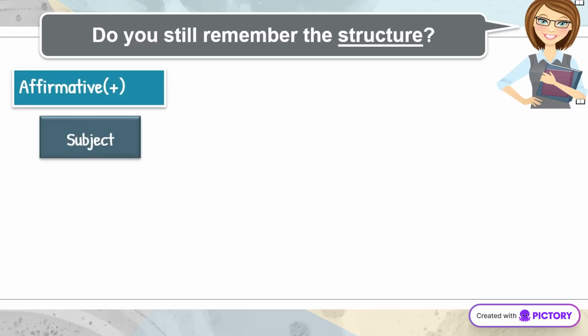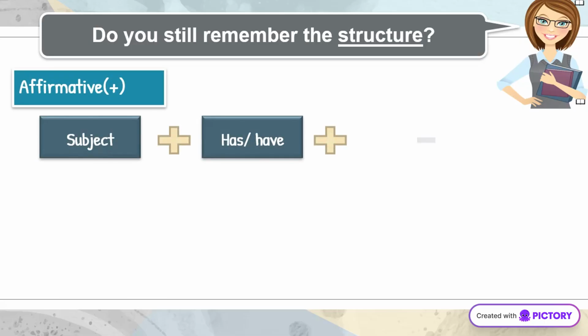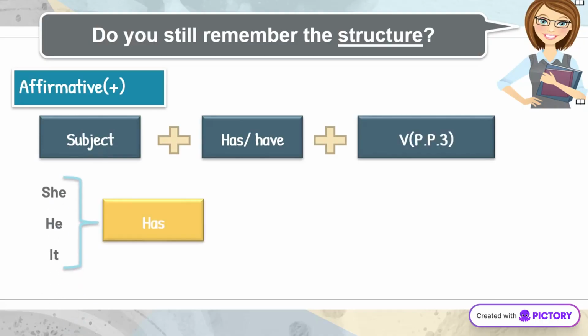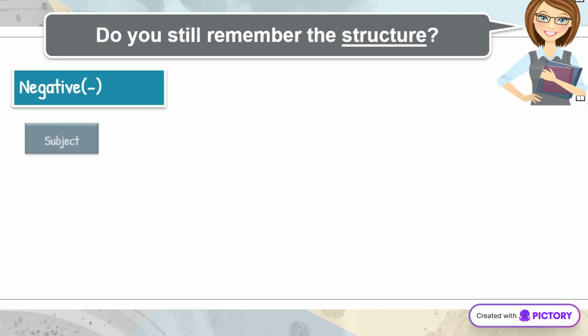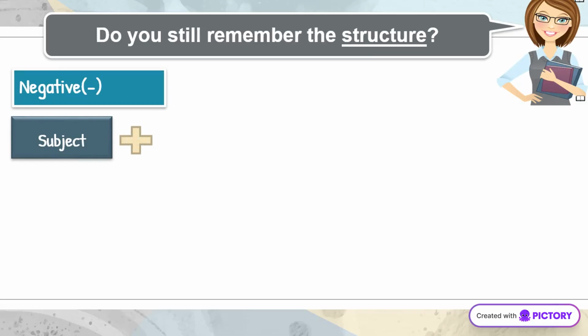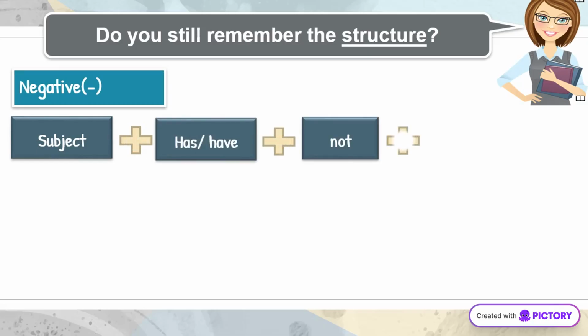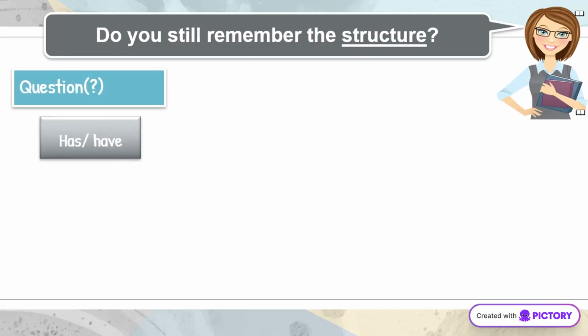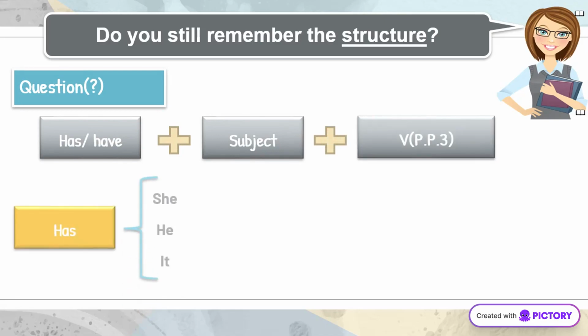Let's revisit the structure for affirmative sentences. Remember, it's subject plus has or have, followed by the past participle. For negative sentences, add not after has or have. This simple addition changes the meaning significantly. Forming questions involves inverting the subject and has or have. This structure is key to asking about past actions.